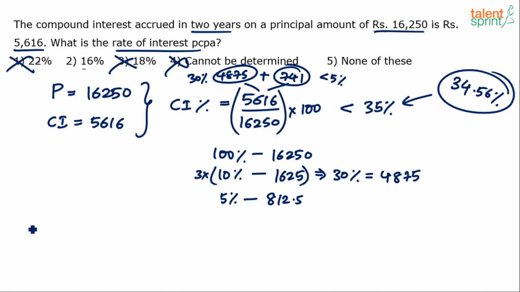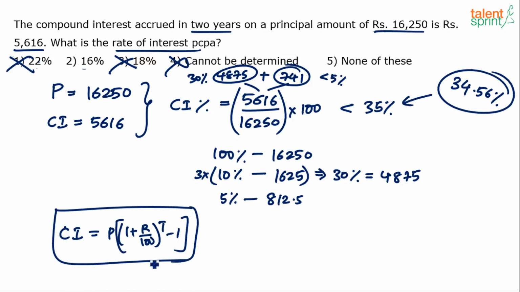If precise calculation has to be done, there is no other shortcut. You do the complete calculation or maybe use the formula. If you are so particular about getting the right answer, only then you will mark it, then you better use the formula. What is the formula? CI equals P into 1 plus R by 100 whole raised to the power of T minus 1. Use this formula and you will figure out how complex this is, because this time you have to find out R. It will take even more time. So if you are particular about the exact answer, then use this formula. If you are ready to take a chance, I would mark option 2 as the answer.